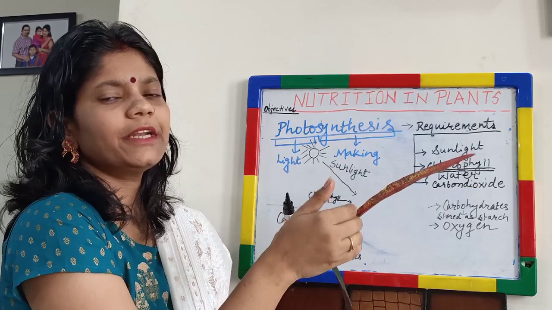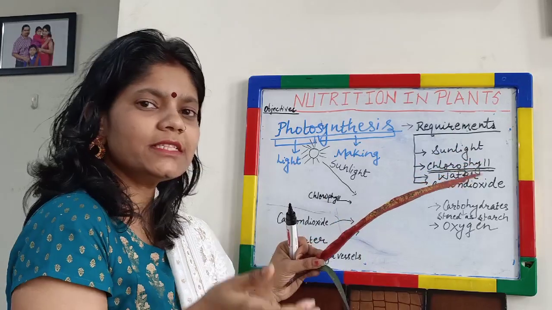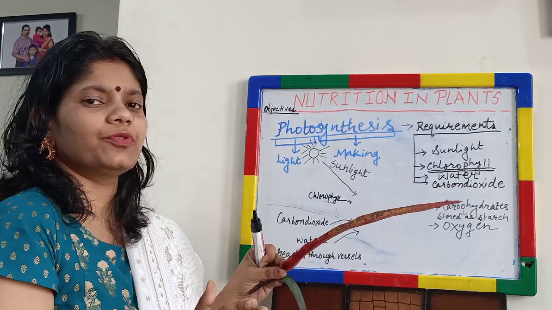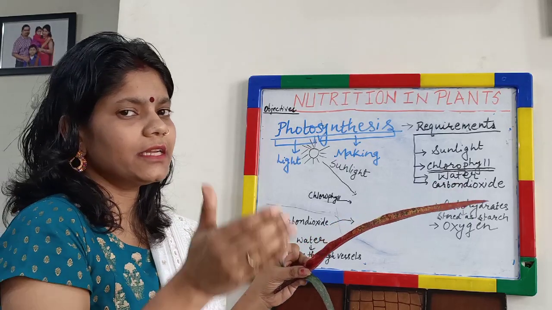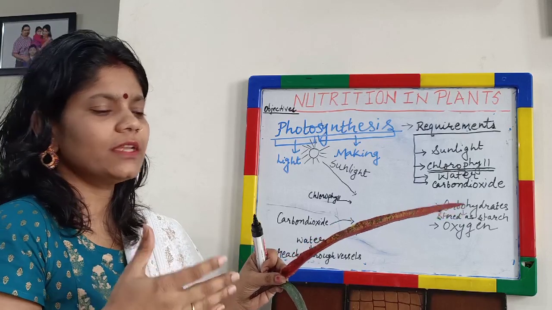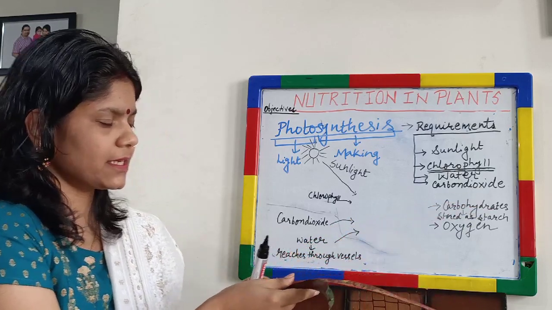So don't think that if you find a plant red in color or orange in color or yellow in color, they do not have chlorophyll. They do have chlorophyll. Yeah, that is another thing, that we have another set of plants which lack chlorophyll. We will study about them also in our next classes.